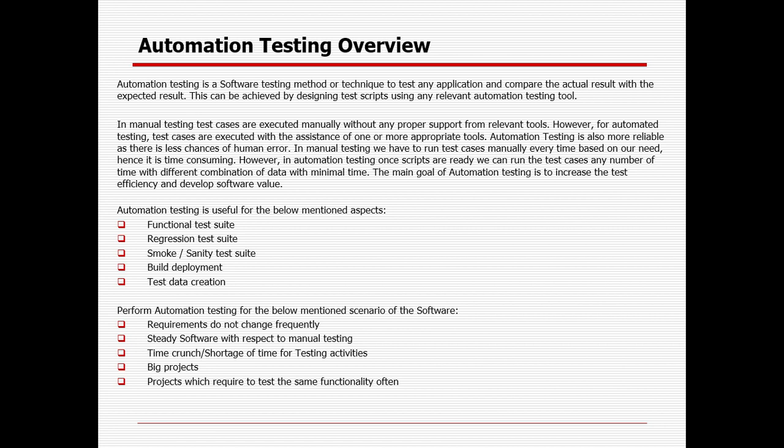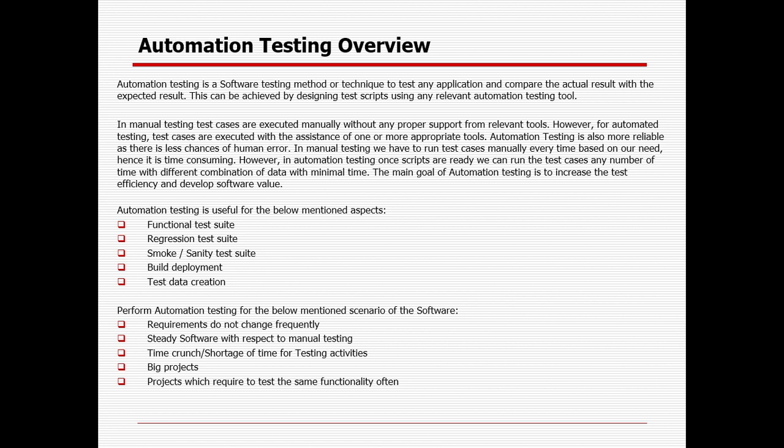And whenever you want to automate any application, you need to make sure that the application is stable enough in nature. If it is unstable, there is no point, because it can vary and change. So first, through manual testing, we certify that the application is stable enough, then we can do the automation testing.